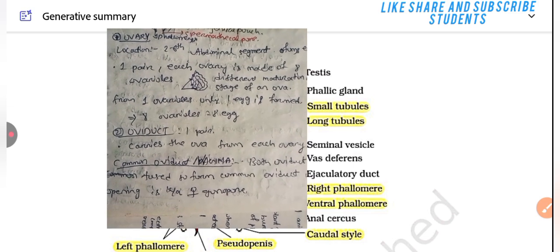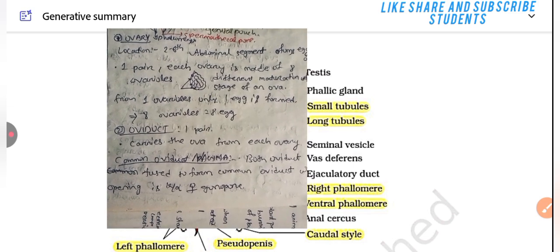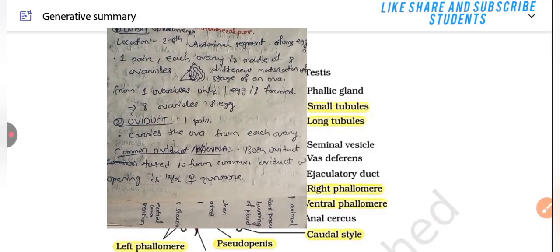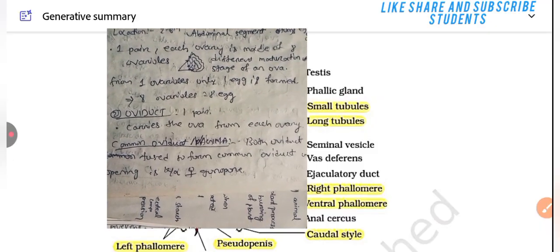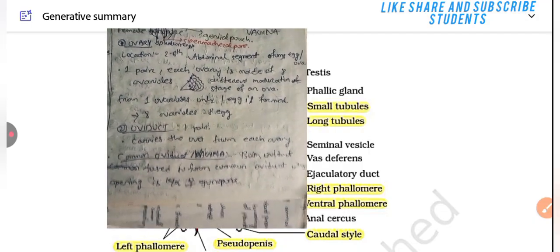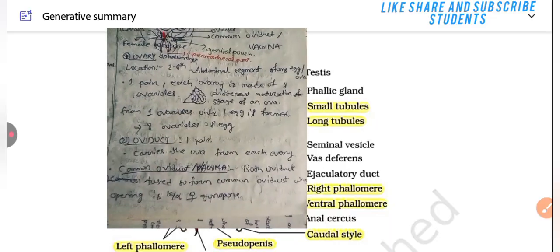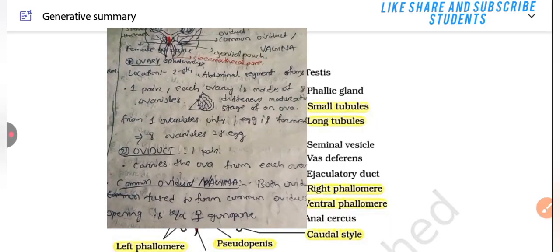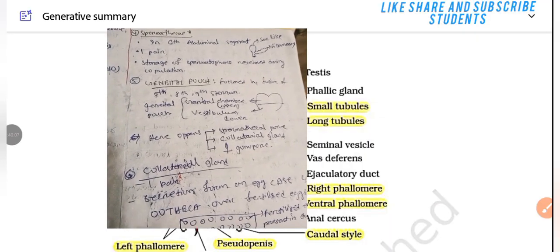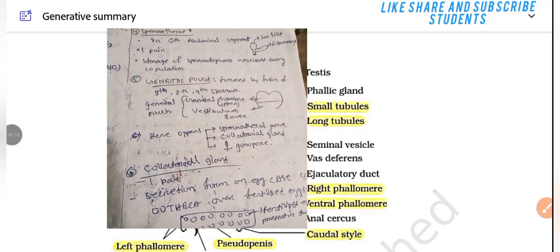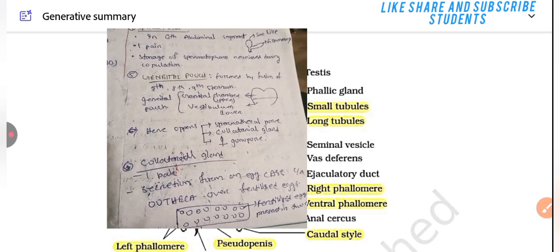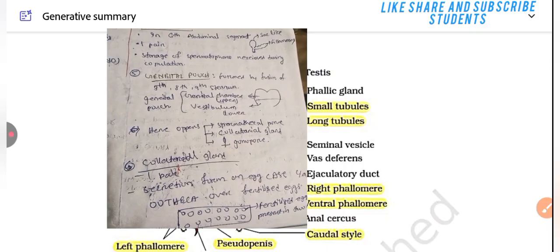The oviduct is one pair, carrying the ova from each ovary. Both oviducts fuse to form the common oviduct or vagina, whose opening is known as the female gonophore. Spermatheca is important for competitive examinations. In the 6th abdominal segment, a sac-like one pair is present for storage of spermatophores received during copulation.